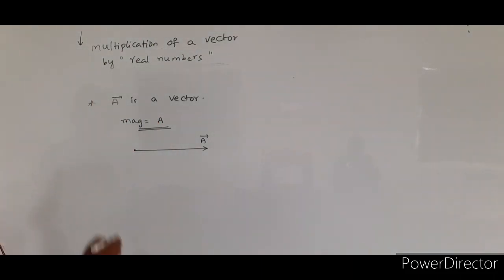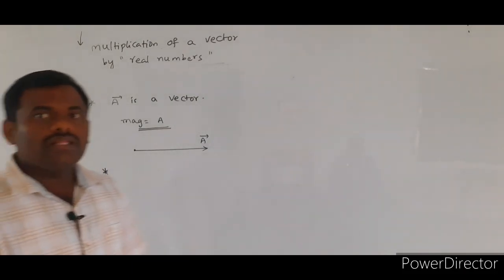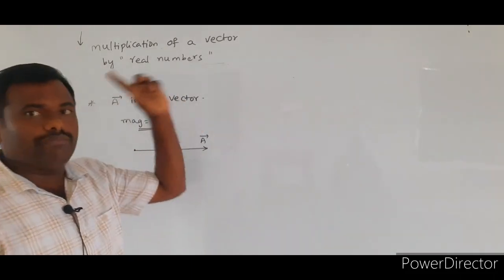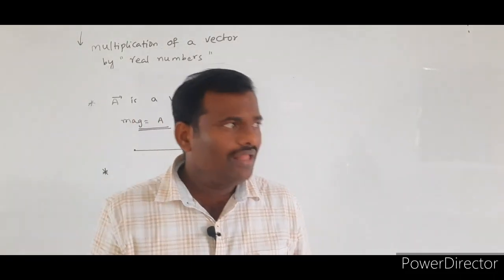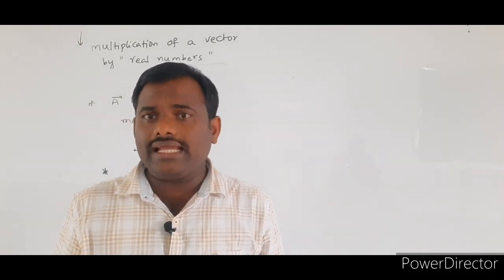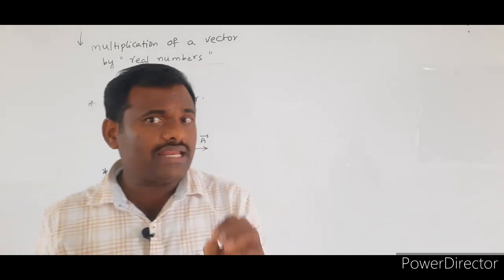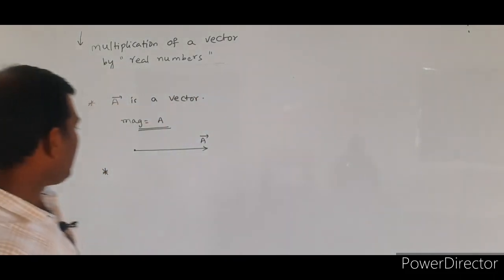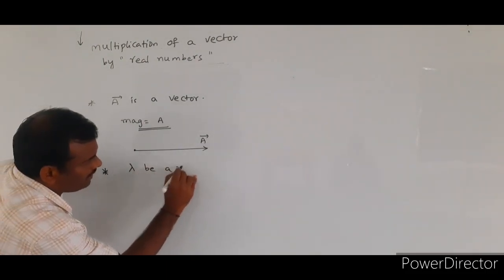Here, whatever vector a bar we consider is multiplied by real numbers. Real numbers usually take positive values as well as negative values. So I am assuming that lambda is a real number.